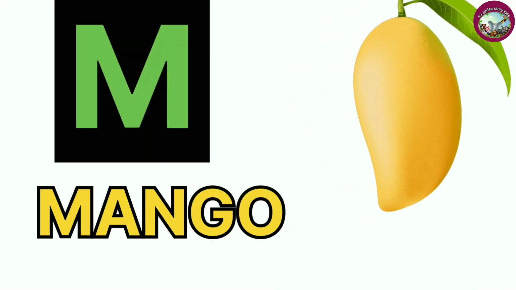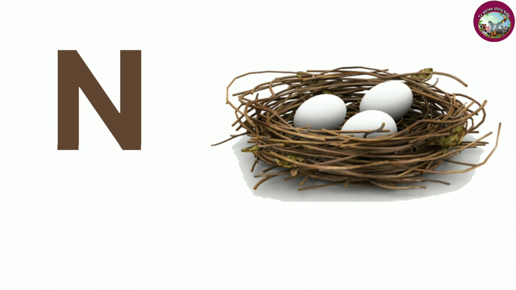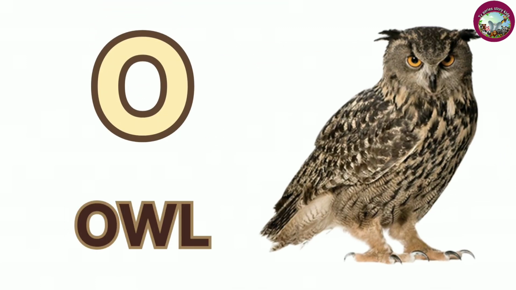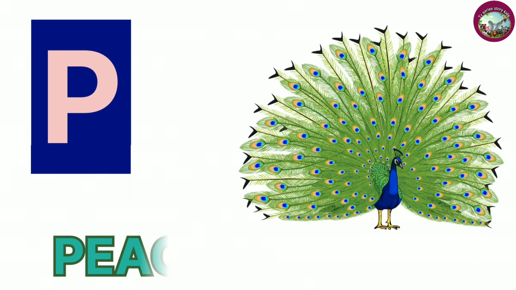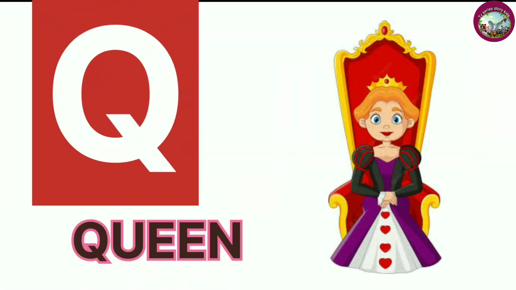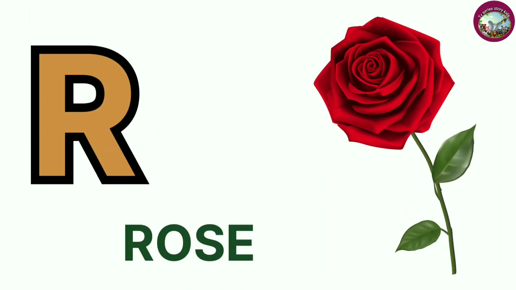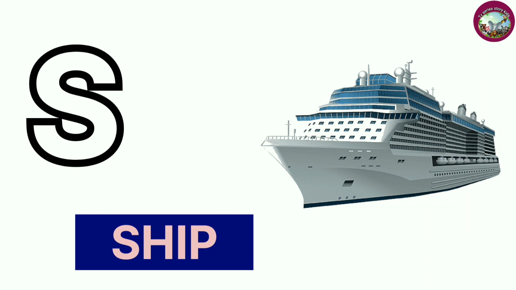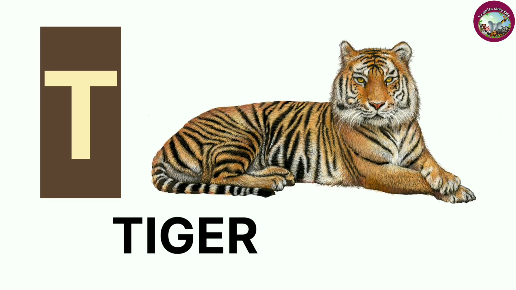M. M for mango. N. N for nest. O. O for owl. P. P for peacock. Q. Q for queen. R. R for rose. S. S for sheep. T. T for tiger.